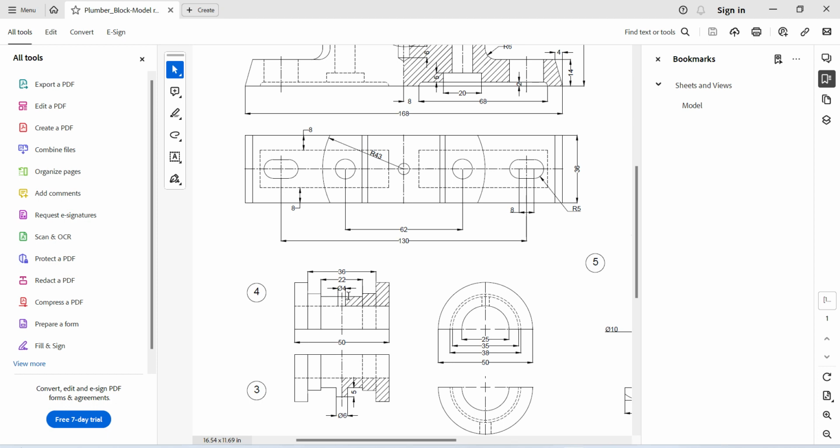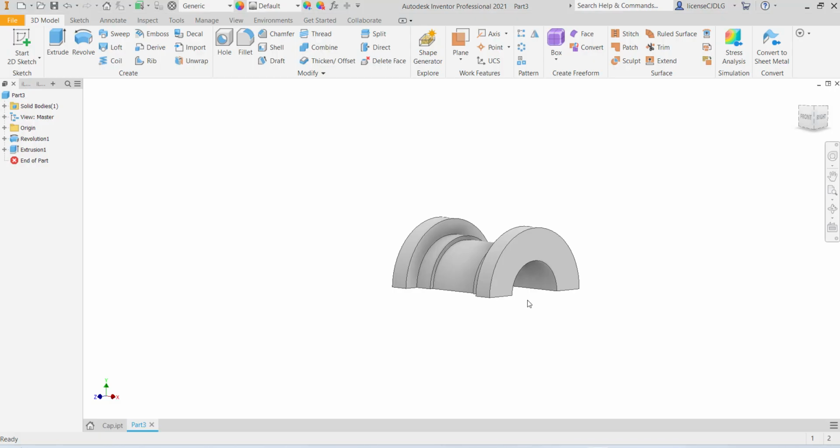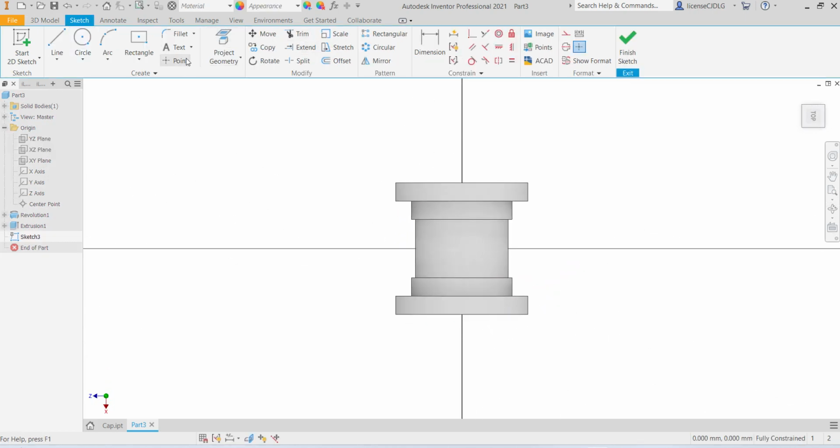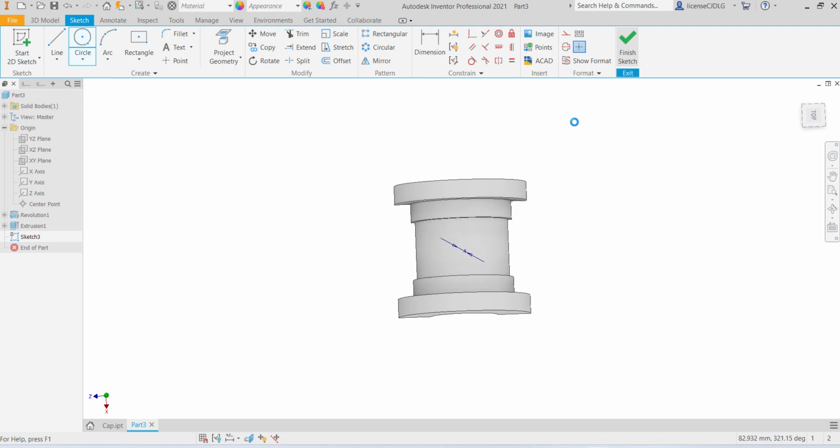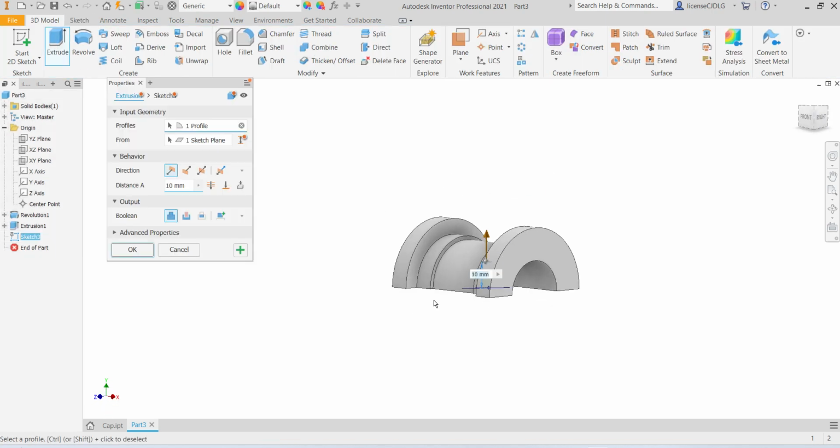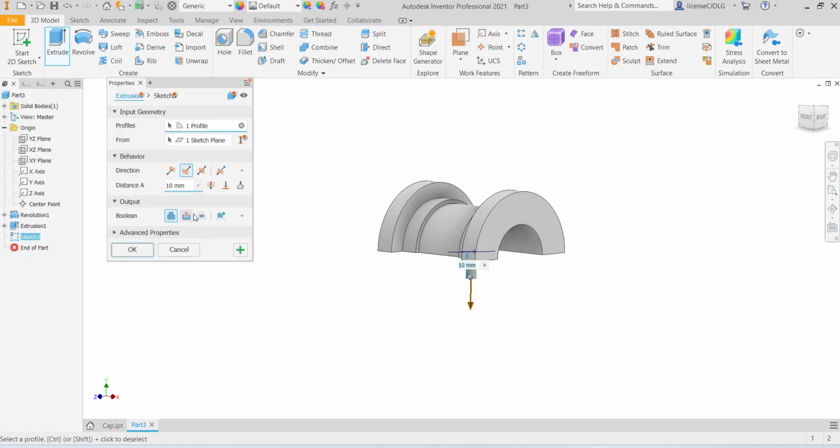There is a center dia 4 hole. For that, select bottom plane, sketch, select hole, dia 4, finish sketch, extrude, through hole, OK.